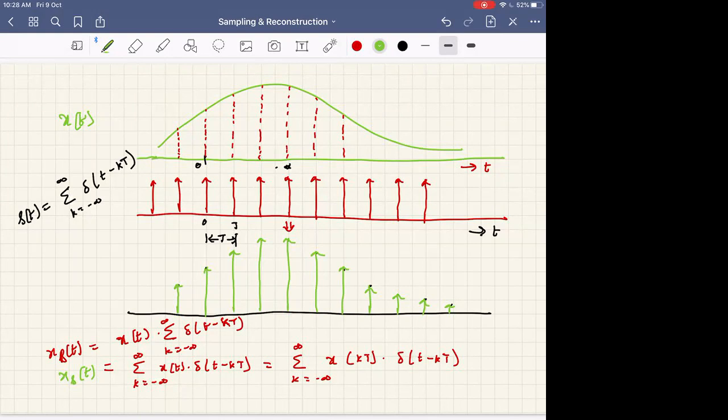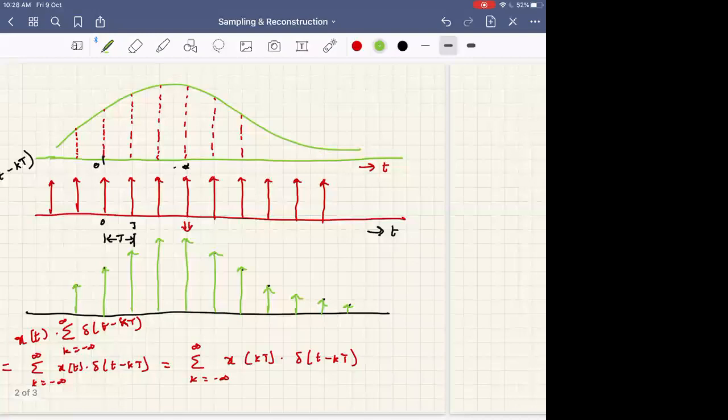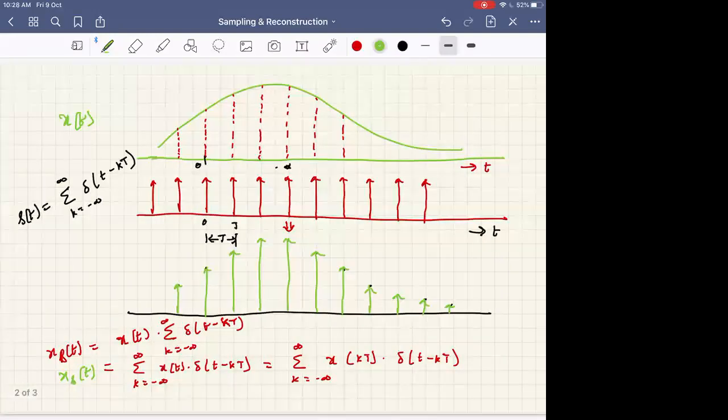To analyze these operations in the frequency domain, what information should I have? I just want to find the continuous time Fourier transform of x s of t.